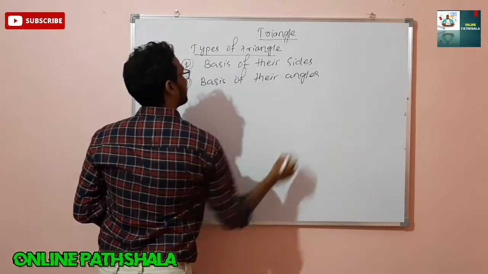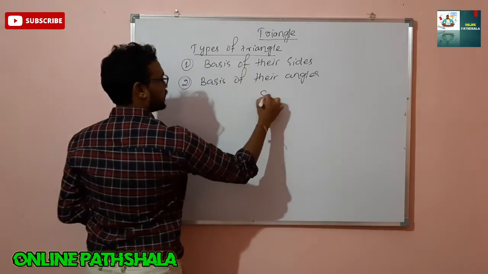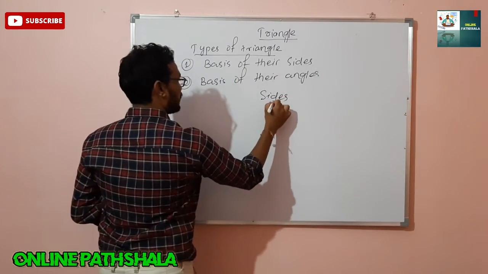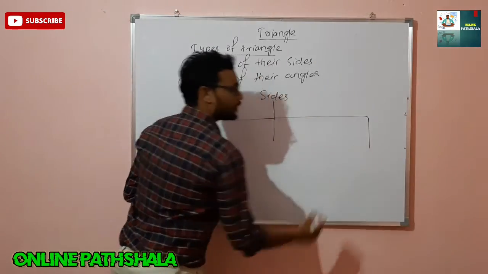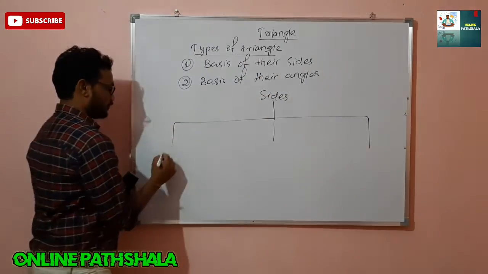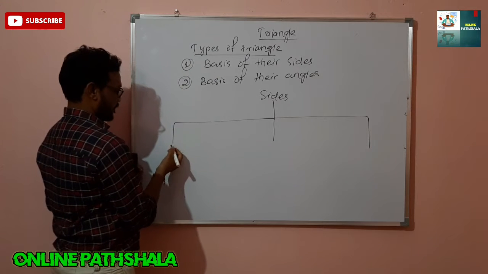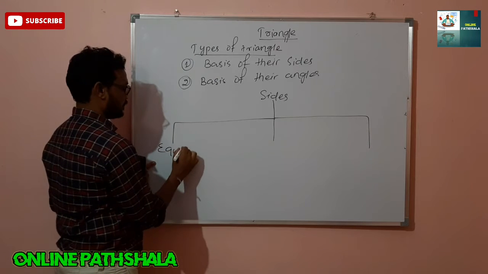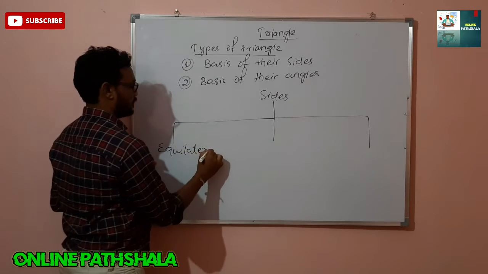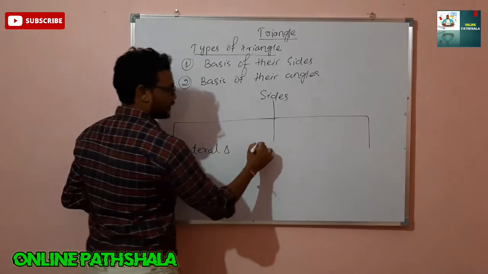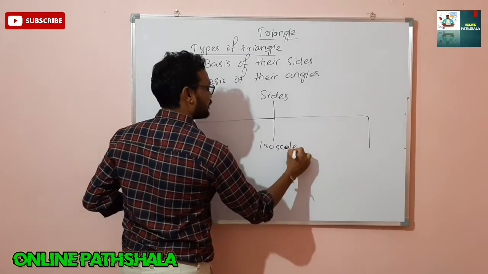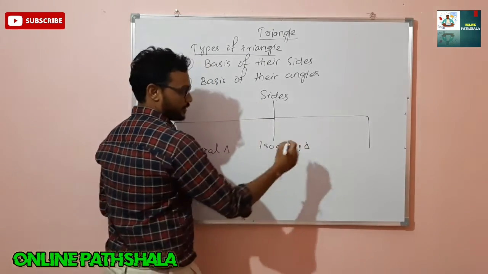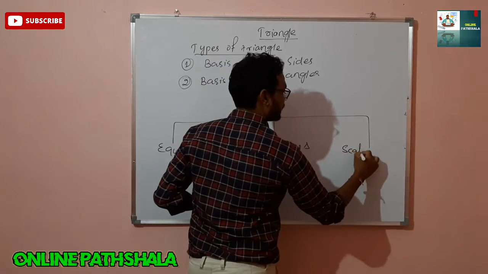On the basis of their sides, triangles are of 3 types: the first one is equilateral triangle, then isosceles triangle, and the third one is scalene triangle.